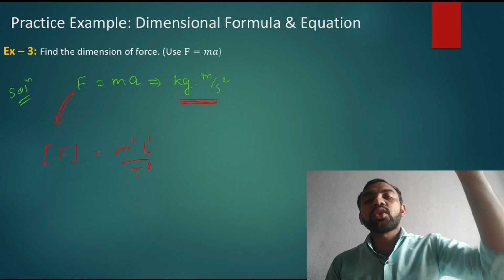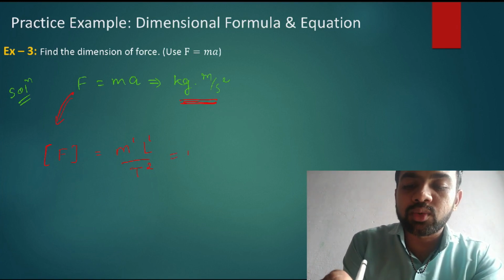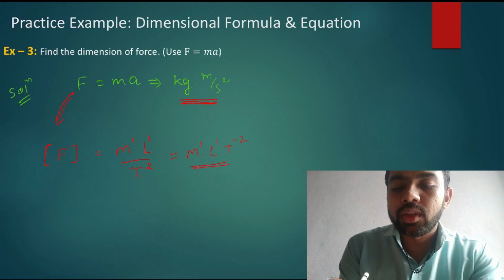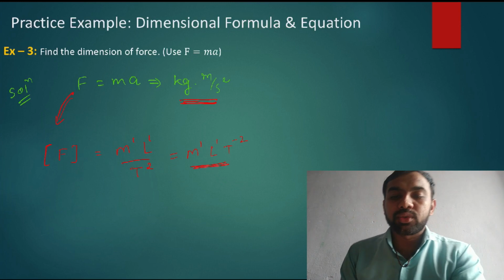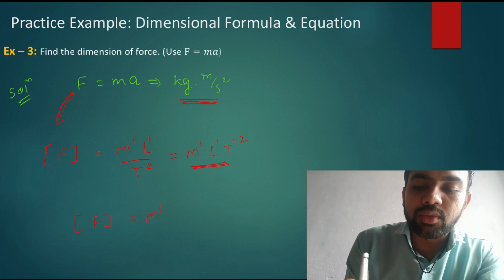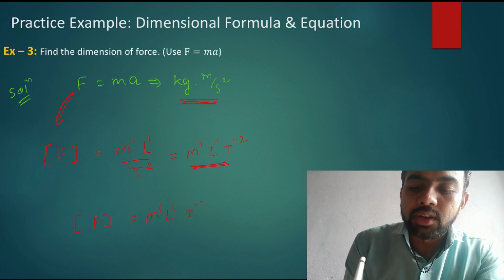This T2 comes in the numerator, so it becomes minus 2. So what is the final answer? M1 L1 T minus 2. What is the dimension of force? The dimension of force is equal to M1 L1 T minus 2.